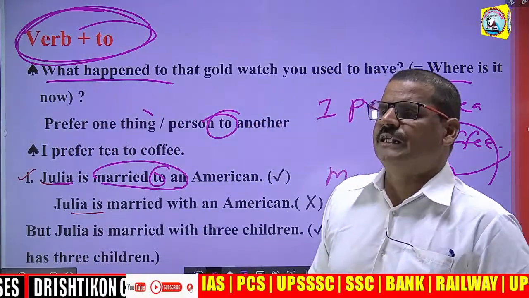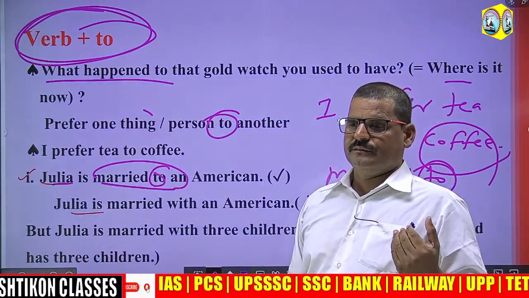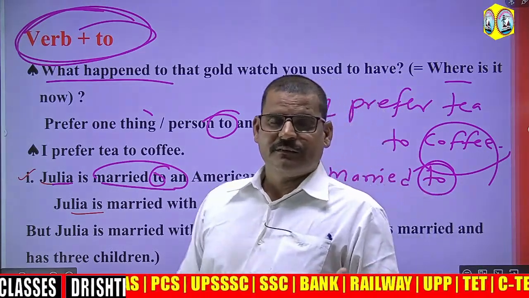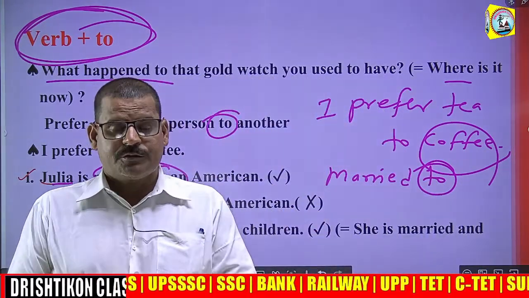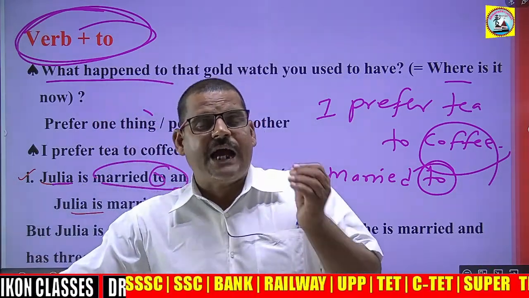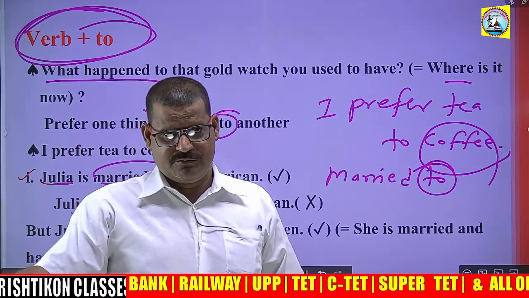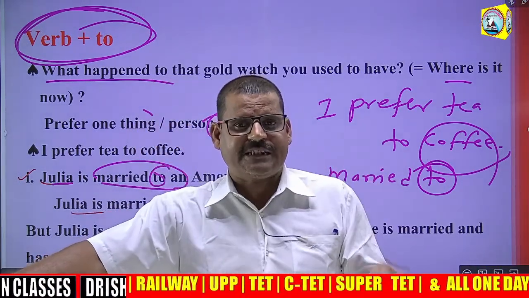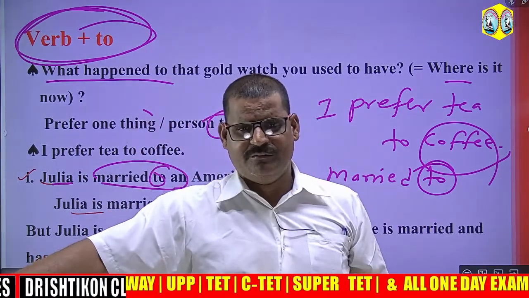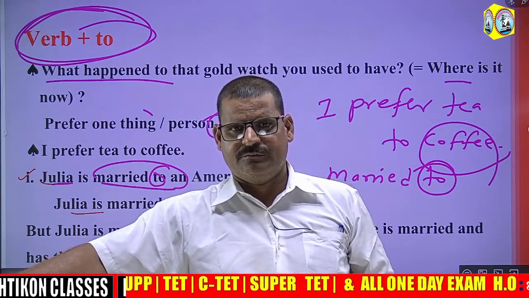You cannot say Julia is married with an American. So, children, you have to use Sangeeta is married to Rahul. And if you say Sangeeta is married with Rahul, it is wrong.